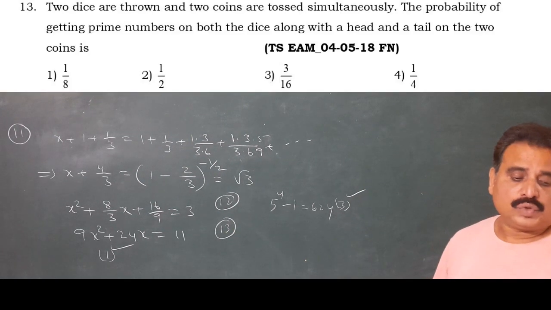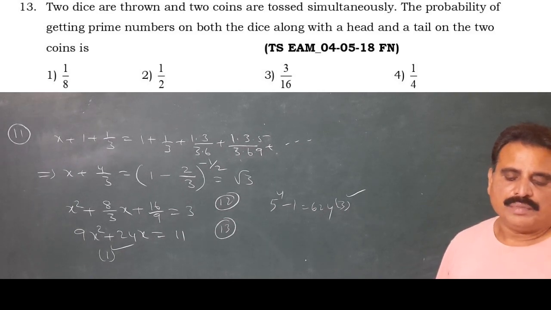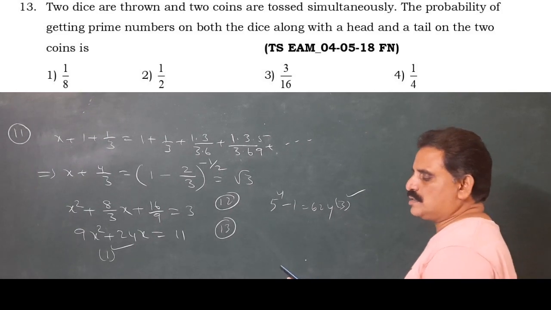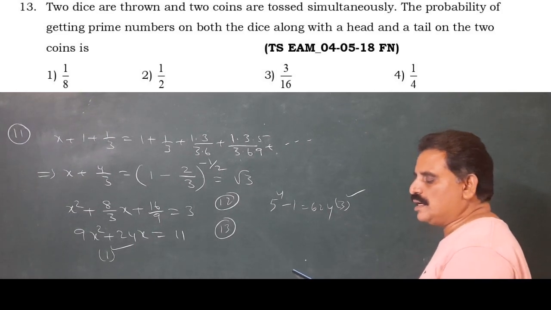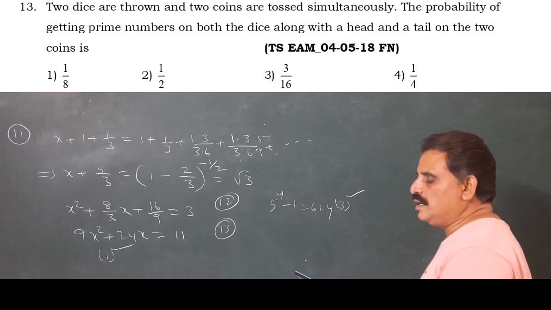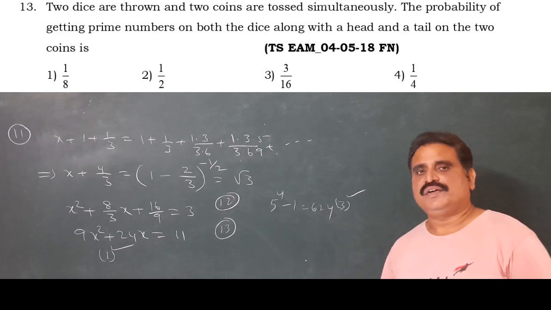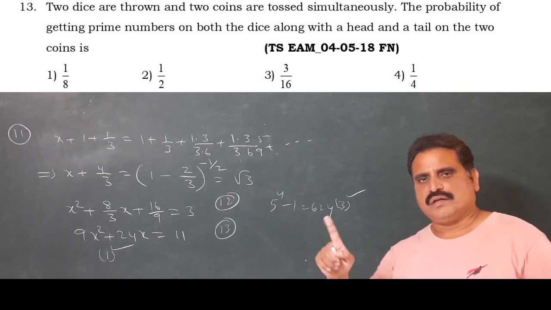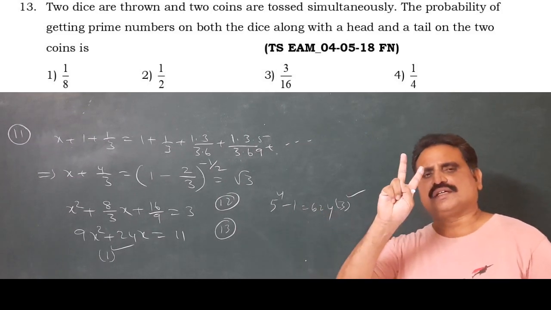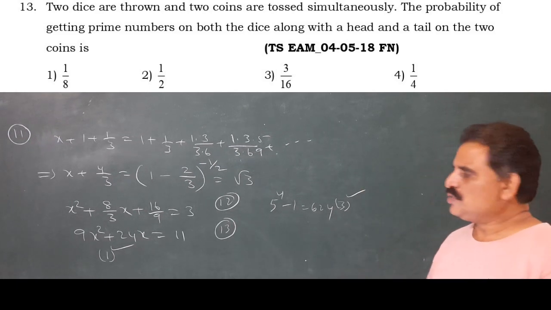Two dice are thrown and two coins are tossed simultaneously. The probability of getting prime numbers on the dice along with a head and a tail on the two coins. That means one coin shows head, one coin shows tail: HT, TH, two chances. Possibilities are 4, so that is 2 by 4.